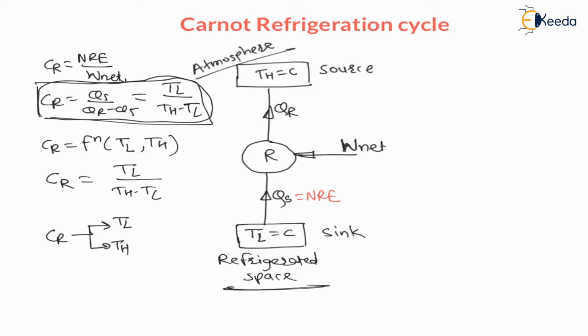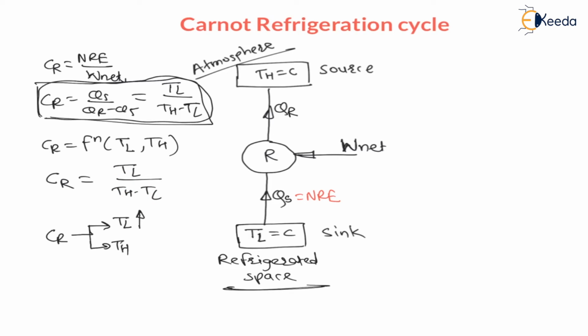Now, from the formula, can you see that the lower temperature is in the numerator and in the denominator it has a negative sign, right? As the lower temperature increases, the numerator goes on increasing and the denominator goes on decreasing.